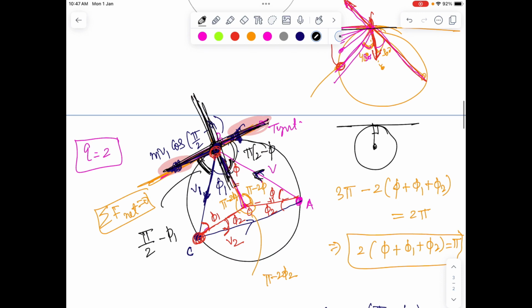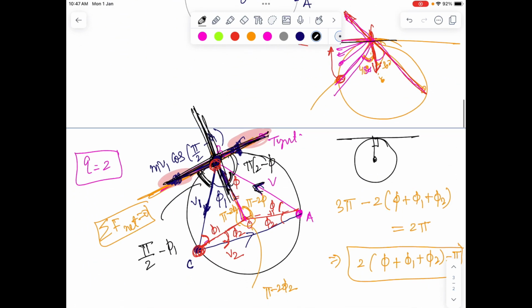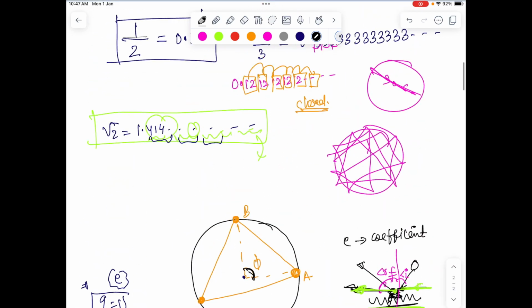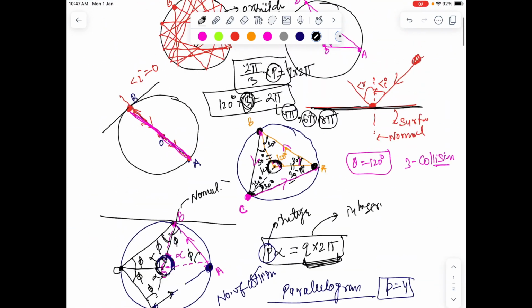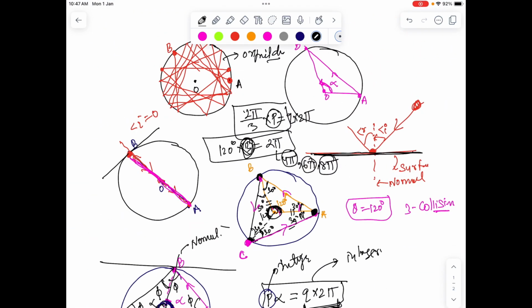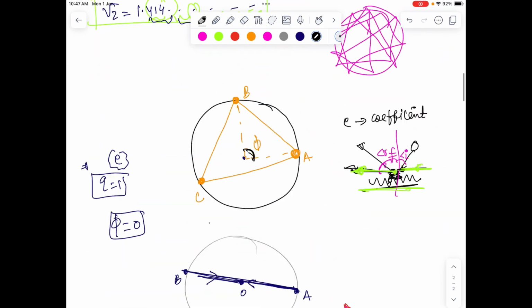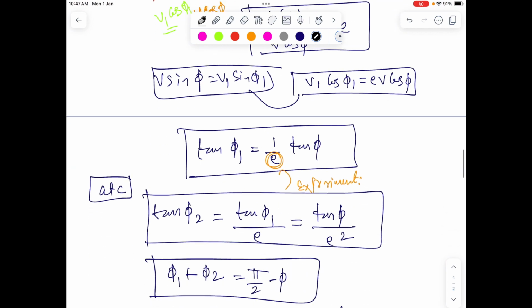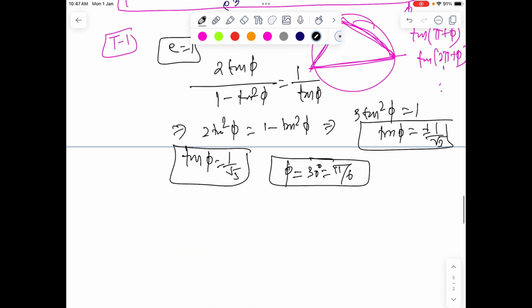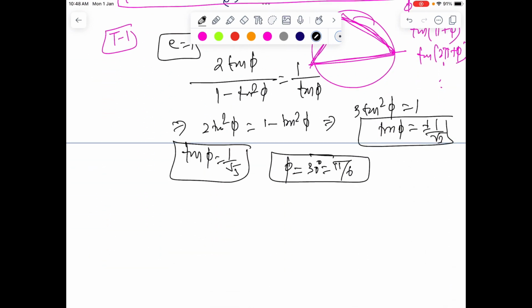30 degree, which is pi by 6, and that exactly matches our initial discussion of the physics, because if phi is 30, we have 30, 30, 120. So for elastic collision in the 120 degree case, as we have seen above, the particle will come back to its original position. So the takeaway was very clear.